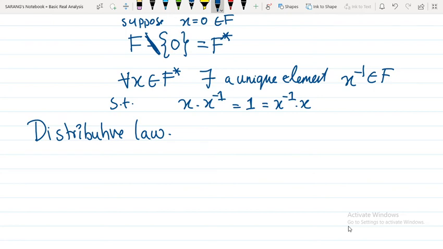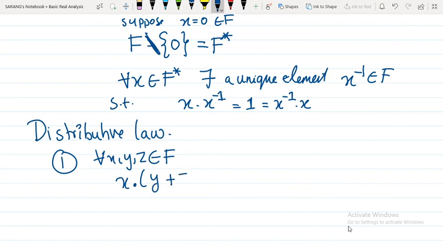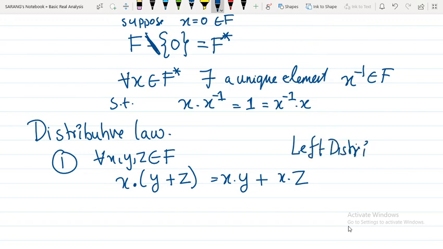The first example: you take 3 elements from this set F, and you distribute this multiplication over this addition, so x times (y plus z) equals x times y plus x times z. You can say that this is left distributive. This axiom should be followed.